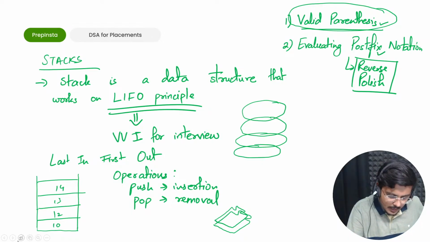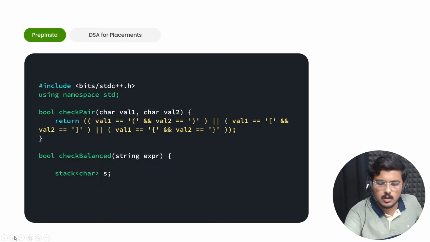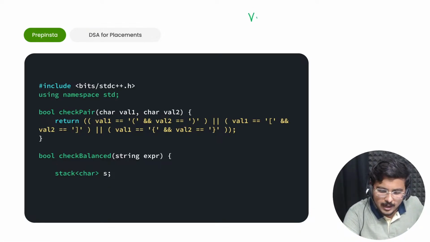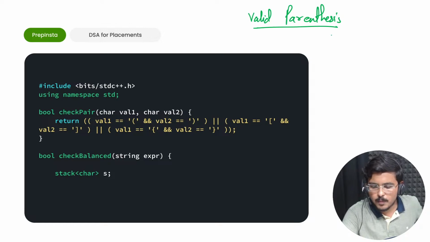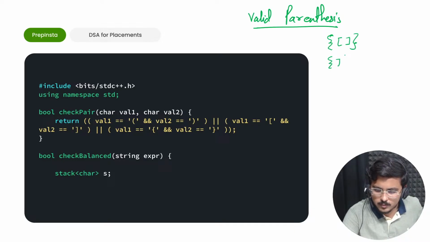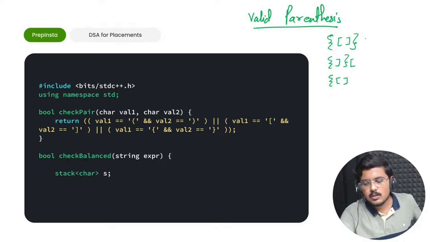So let's go ahead and solve the first question, which is the valid parenthesis problem. Now what is the valid parenthesis problem? Understand it well. Say I got these three strings.